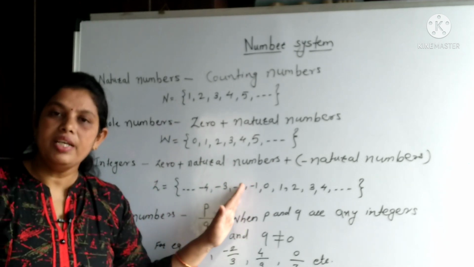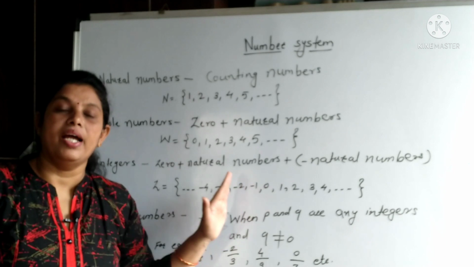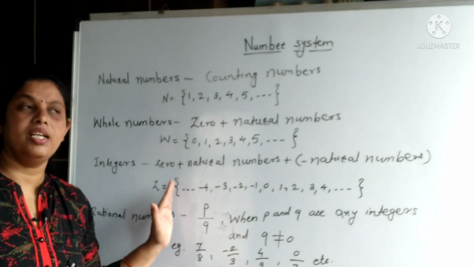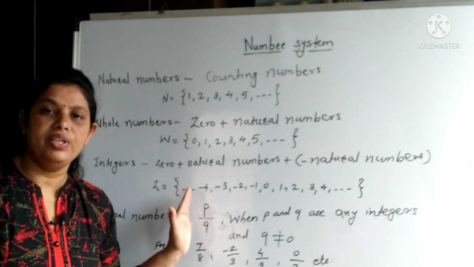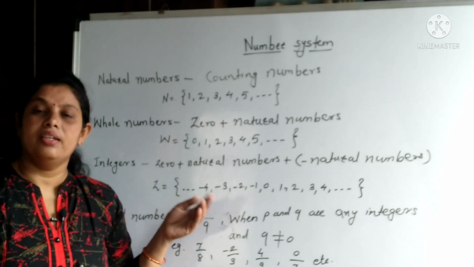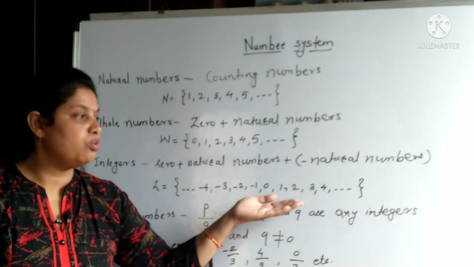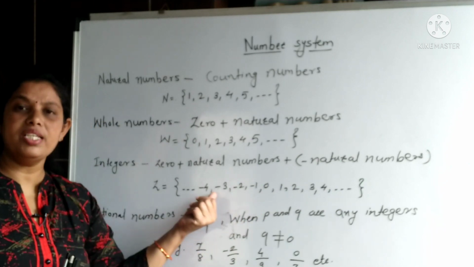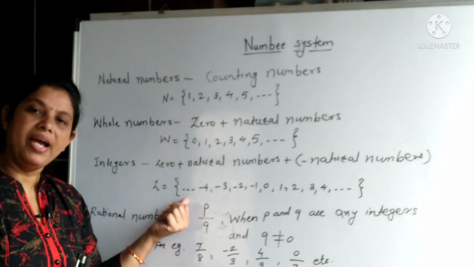So greatest negative integer is -1, and smallest negative integer we can't say because there are infinitely many negative integers also there. So for that uncountability, as I said, we are using the sign infinity. So we can say that greatest positive integer is infinity and smallest negative integer is -infinity.